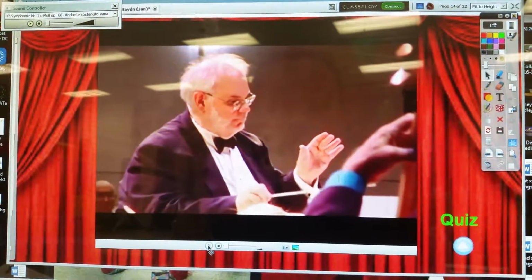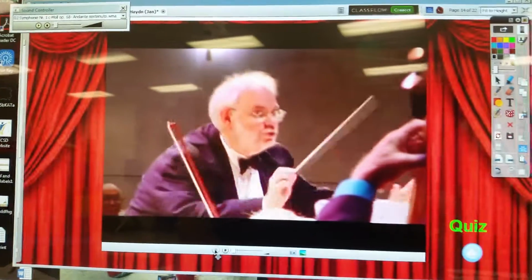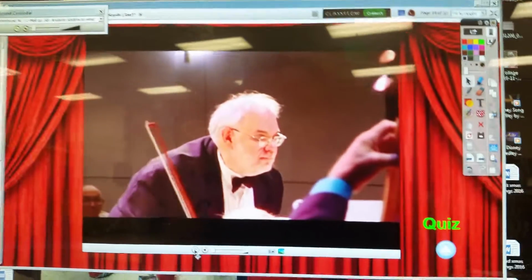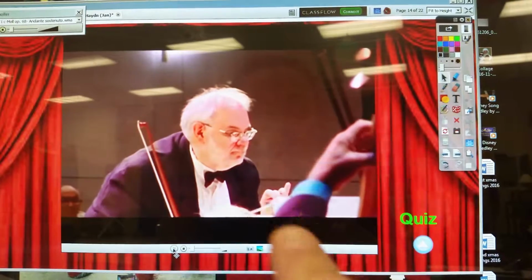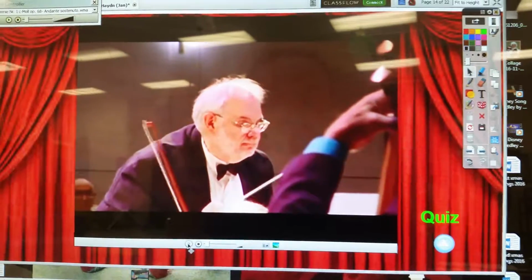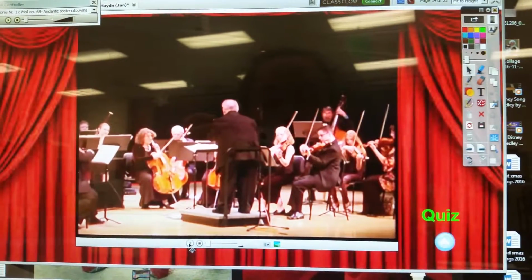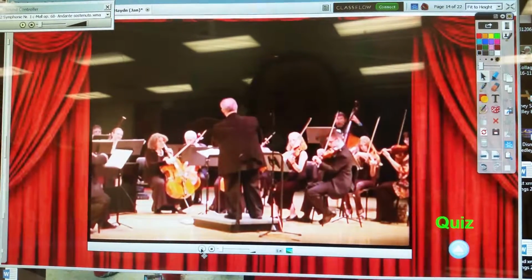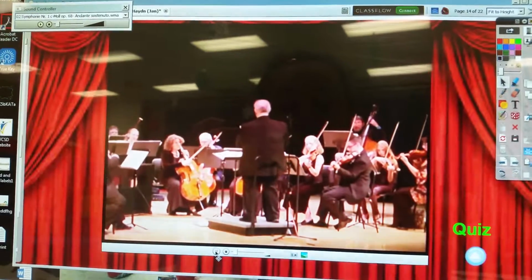And remind them, he's going to get softer. You should see him crouching down. Their baton movements should get a little bit smaller. And remind them again that big surprise is coming up. Tell them to think ahead.